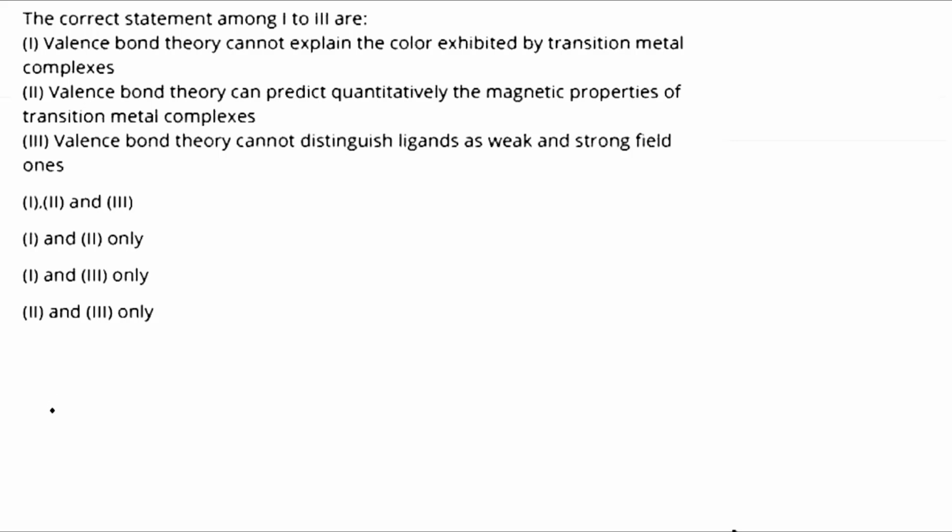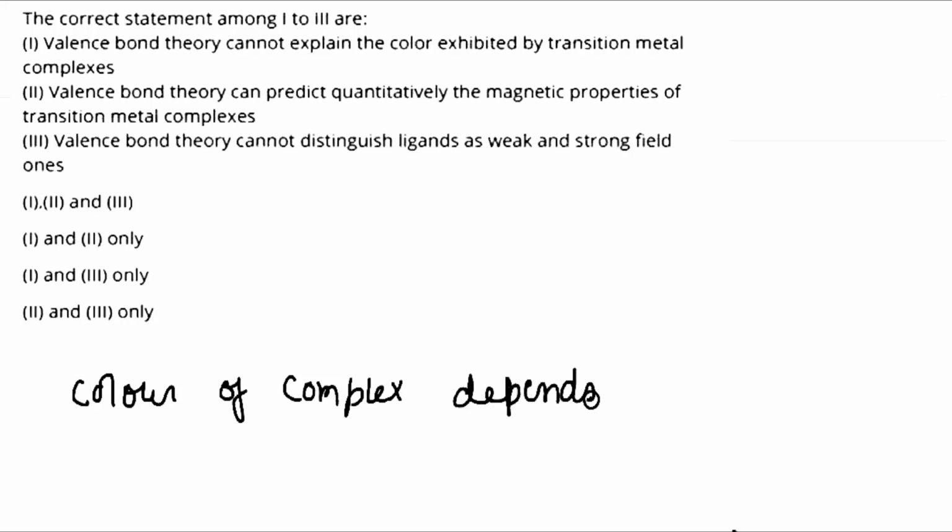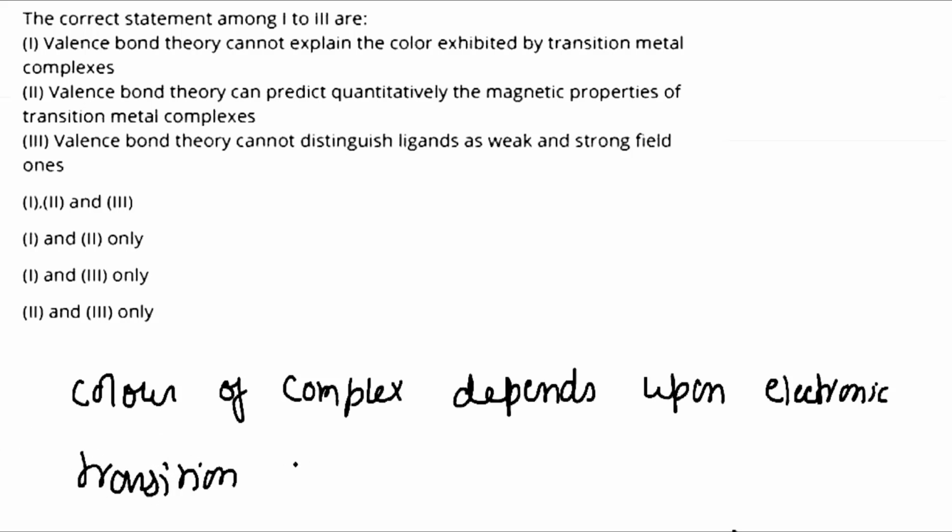So first of all, we should know that the color of a complex depends upon electronic transition made in d orbital.